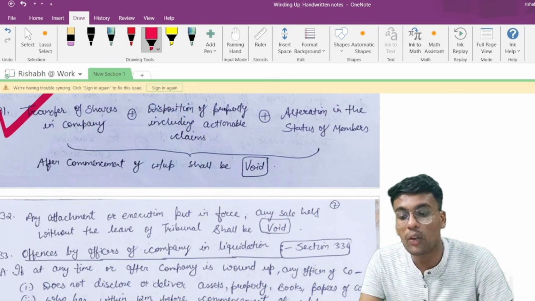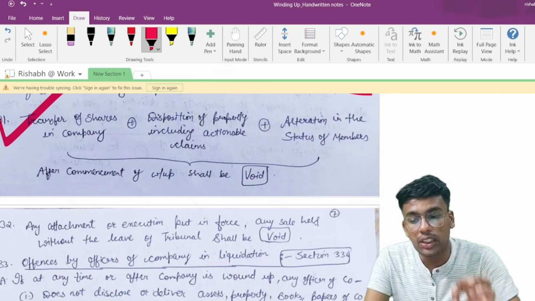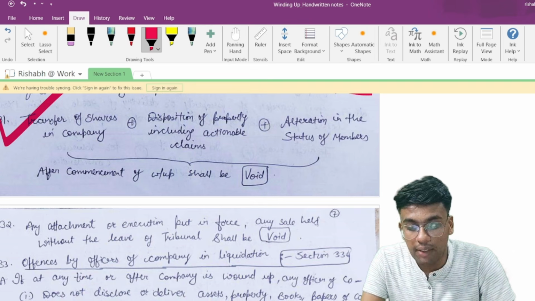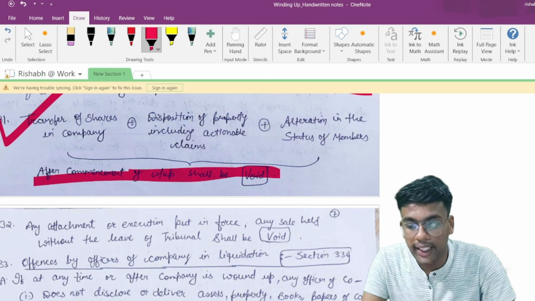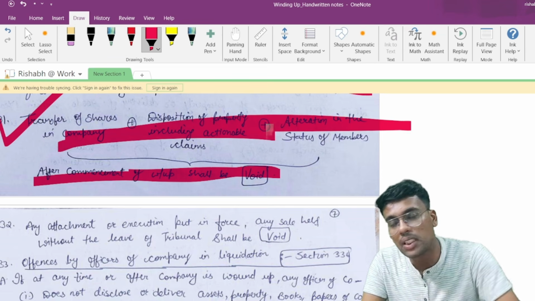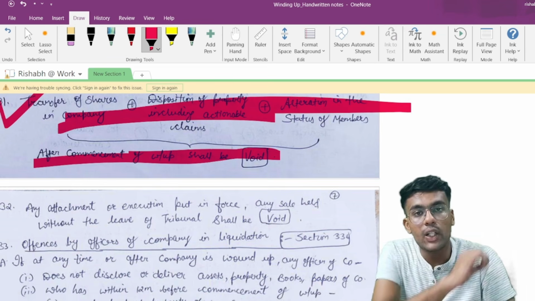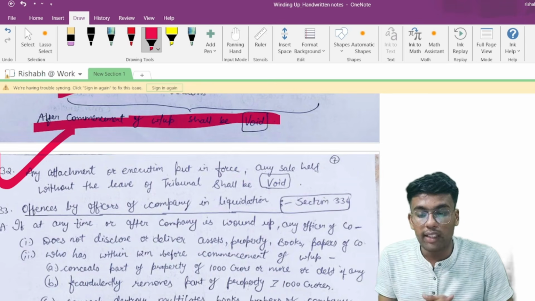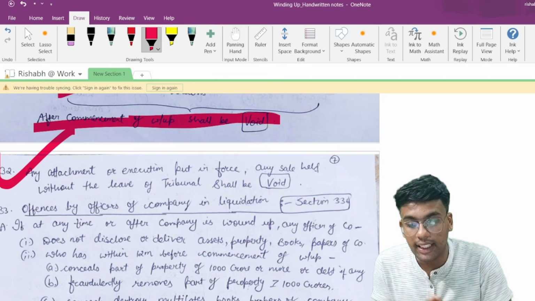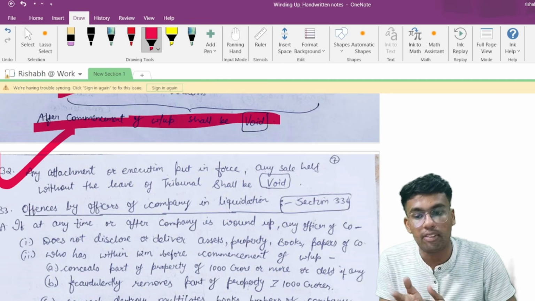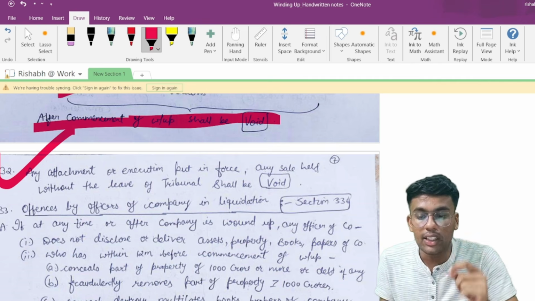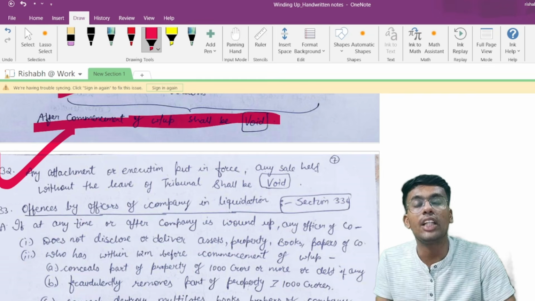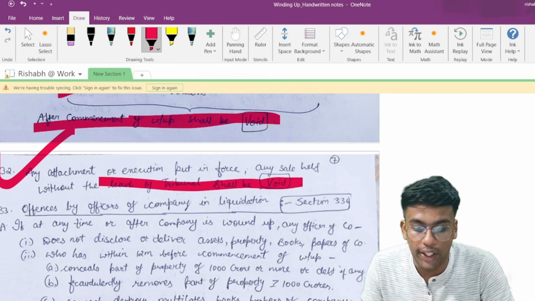Point number 31 talks about transfer of shares in a company, disposition of property including actionable claims, and alteration in the status of the member after commencement of winding up shall be void. If any of these three transactions are conducted after the commencement of winding up order, then these are to be completely void under your Companies Act. Any attachment or execution put in force, any sale held without the leave of the tribunal shall be void. Matlab, if you are attaching or executing any kind of force, or any sale is being conducted without the leave, without the permission of the tribunal, then it shall be void.